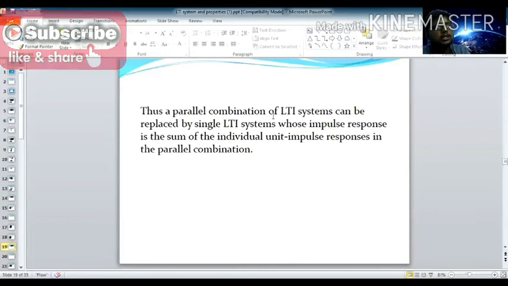It means the parallel combination of LTI systems can be replaced by a single LTI system whose impulse response is the sum of the individual unit impulse responses in the parallel combination. We just noted this point. Next, we move on to the associative property.